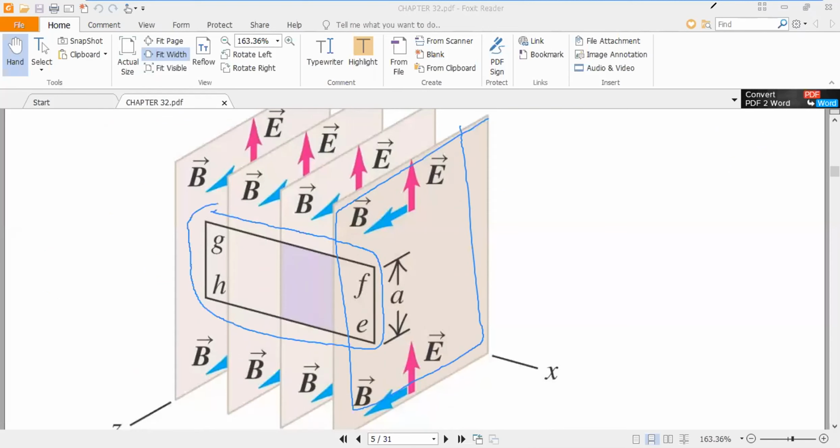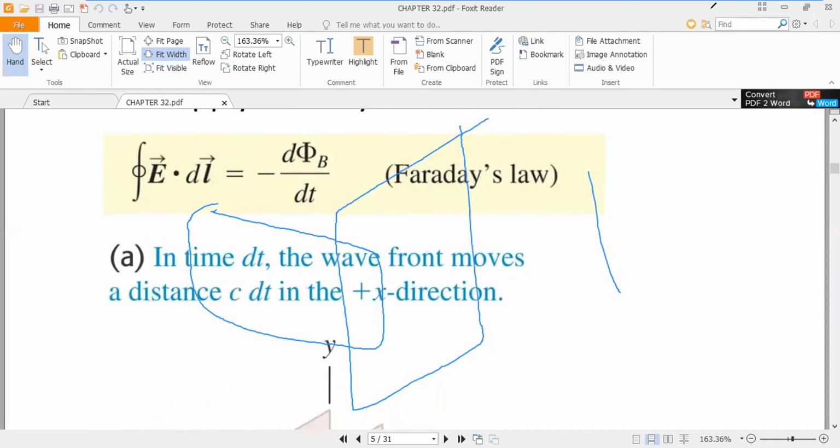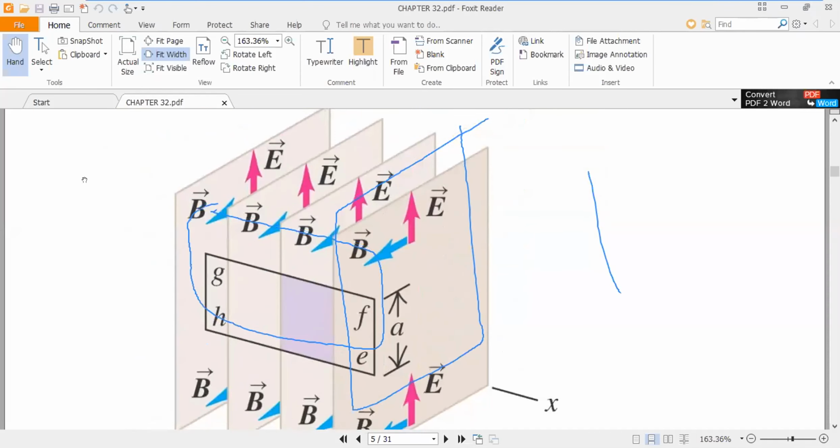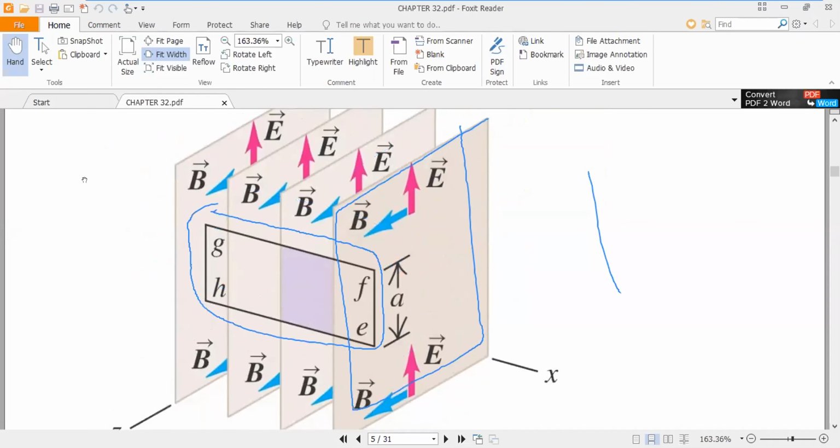We will calculate this equation, E dot dl.